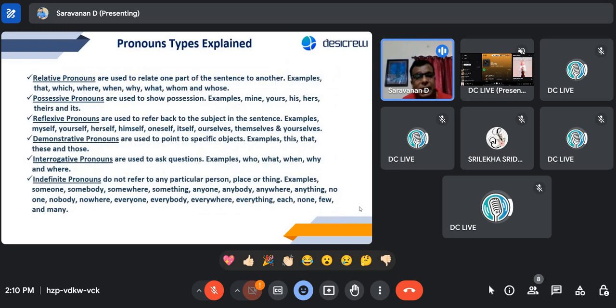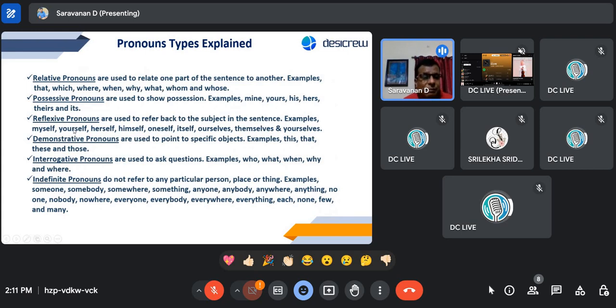So this is what I was explaining. I have something in more detail as well. We will look at all the 10 pronouns which we completed, so let's have a look. The first one is relative, used to relate one part of the sentence to another. Very, very simple. The examples are the same which we saw on the previous sheet. Possessive pronouns are used to show possession as well. All the examples: mine, yours, his, hers, theirs, and its.